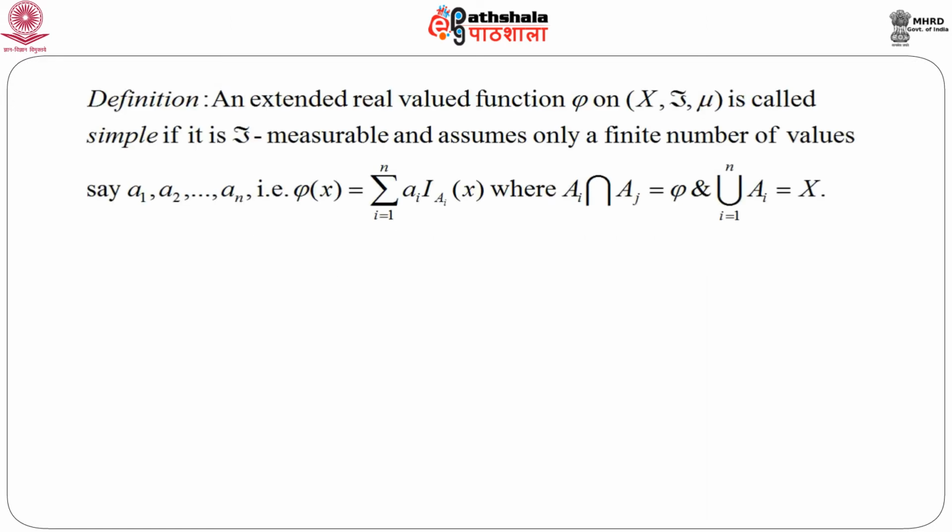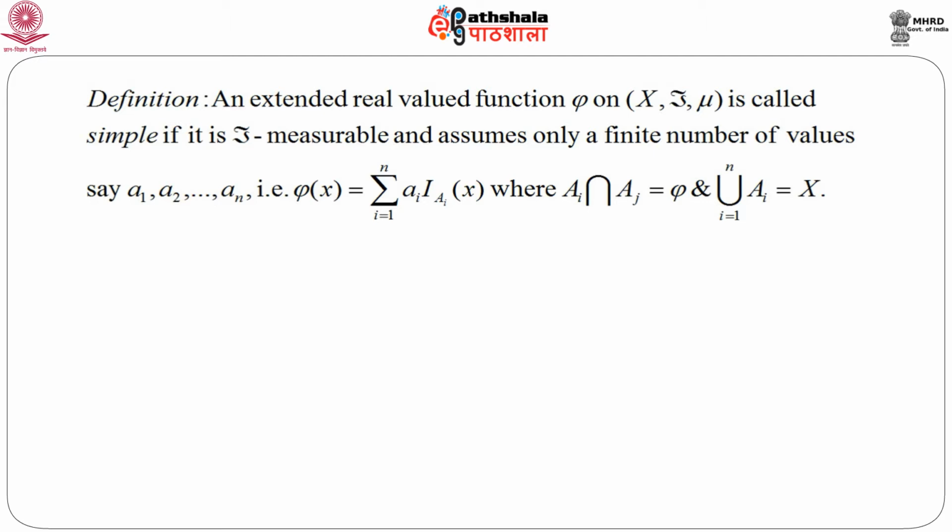Integration theory 2. Before going directly into the result or lemma that I intend to prove today, let us first do a small recapitulation of the definition of a simple function. We have defined a simple function as an extended real valued function phi on this measure space X, script F and mu, where script F is a sigma field. It is called simple if it is F measurable and assumes only a finite number of values, say a 1, a 2, up to a n, that is, phi of x equals summation a i times indicator of A i.